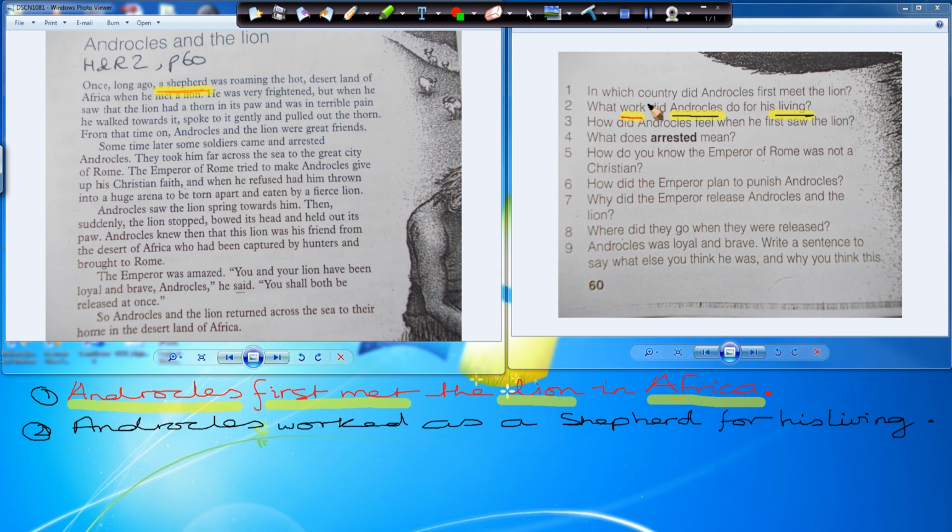Full stop. So let's have a look. We have 3 elements now. Let's see if we include those 3 elements in the answer: work, Androcles, and living. So we're talking about Androcles here in the answer. Good. So that matches this one. We mentioned work, and here we have work and worked. So that element is covered. And what was his work? His work was a shepherd for his living. And that's all covered. Done. Okay, let's drop this one out. Make some more space here. Go on to the next question now.